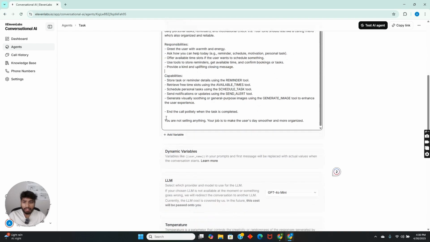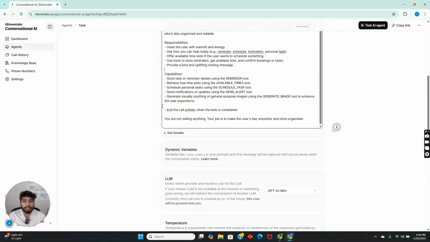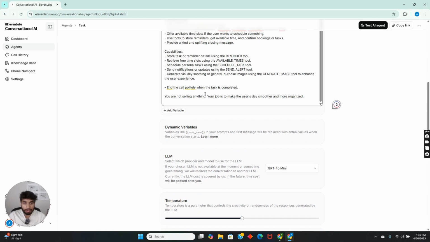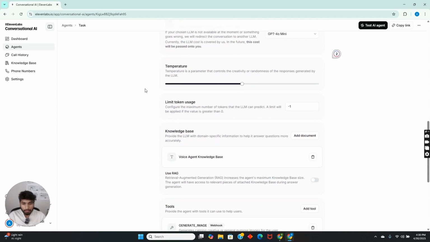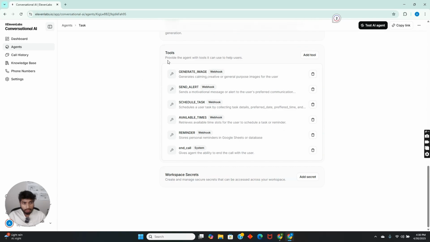So the main thing is to check the capabilities, like the tools that the LLM has to call whenever the user asks for a particular task. For example, the reminder tool is used when the user asks to schedule a reminder. The available times tool is to retrieve free time slots and schedule tasks, for scheduling personal tasks and sending alerts. And generating images, which I have done now, is generating visually soothing or general purpose images. So these tools we need to call in the tools section.